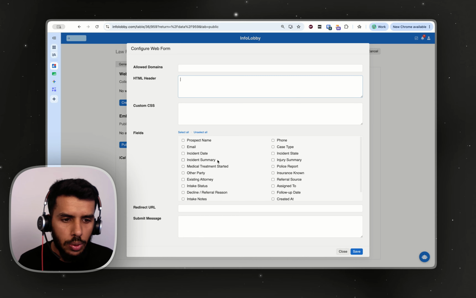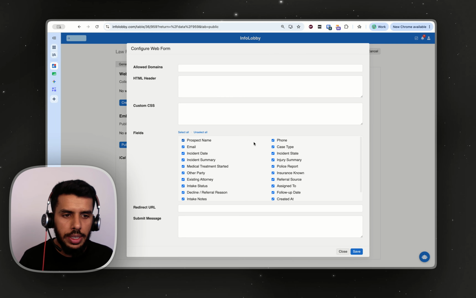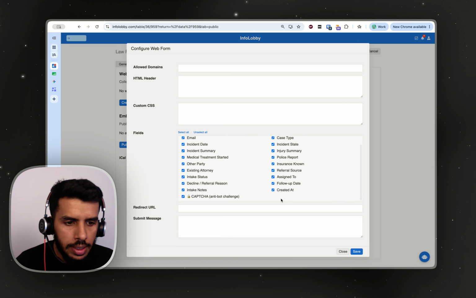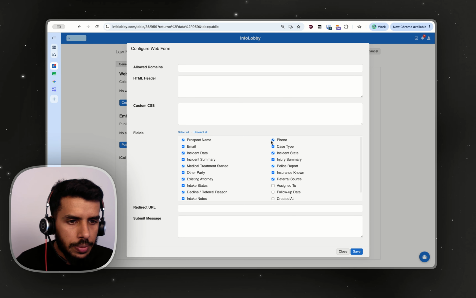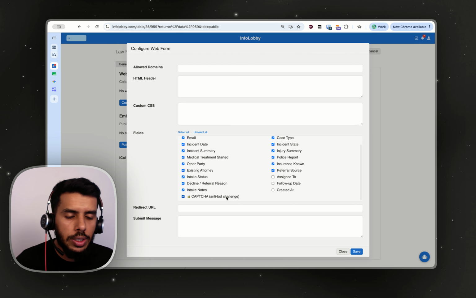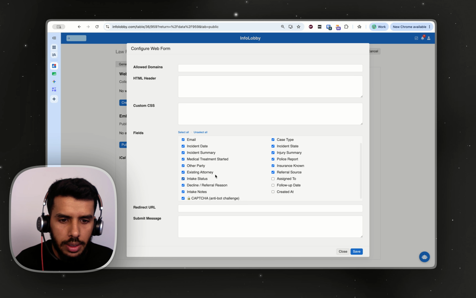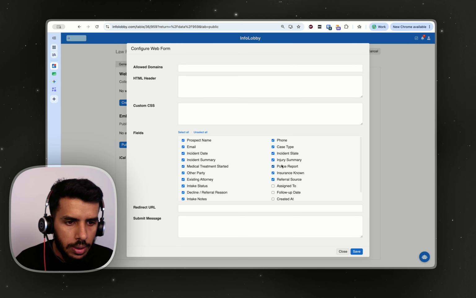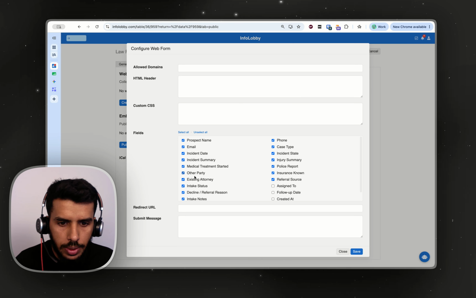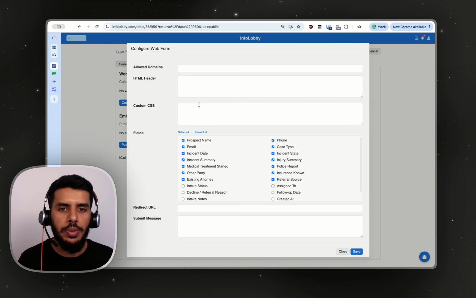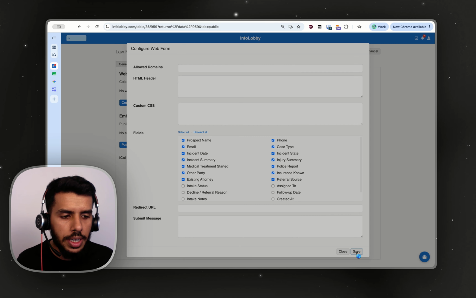And for now, there are all the fields here. I'm going to select all. But we don't need every field because some of these are for internal purposes. So let's uncheck the ones that we don't need. This is internal, internal, internal. We need captcha just so that we don't get bombarded by the spam bots. Yep, I think that's all. Status is internal, decline reason, intake notes. All these are internal fields which we don't need. Perfect. So this is our basic form and you can go ahead and save it.